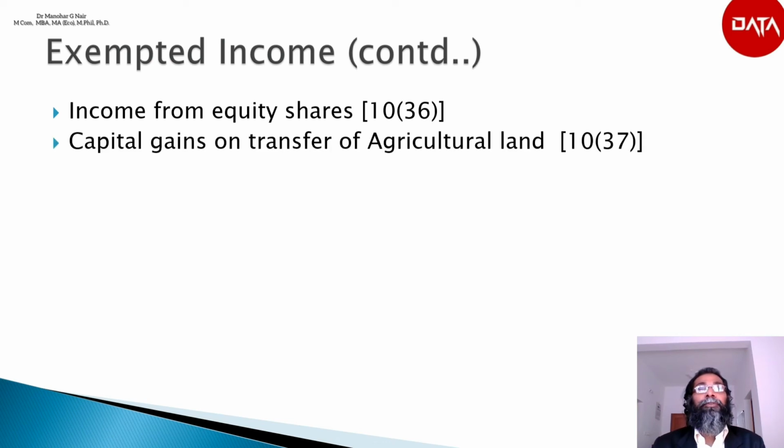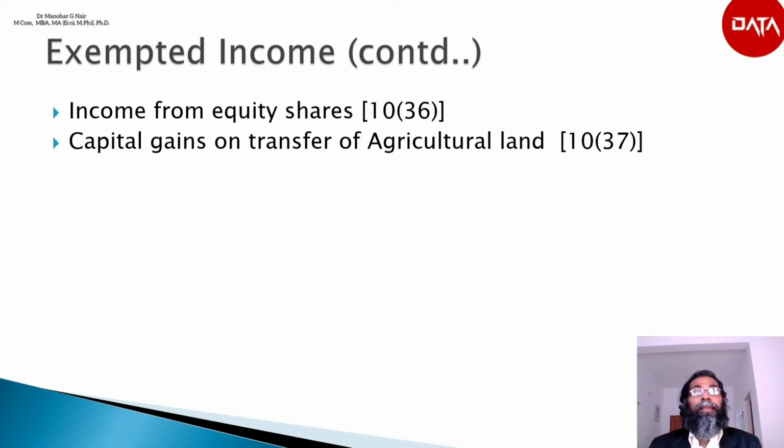Capital gain on transfer of agricultural land as per section 10(37). Any capital gain arising on the transfer of agricultural land situated in an urban area shall be exempt subject to the following conditions. The agricultural land is owned by an individual or Hindu undivided family. The agricultural land was in the 2 years immediately preceding the date of transfer being used either by the Hindu undivided family or individual or his parent for agriculture purpose.